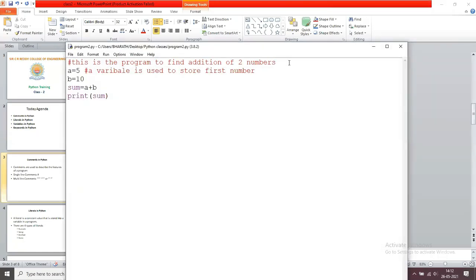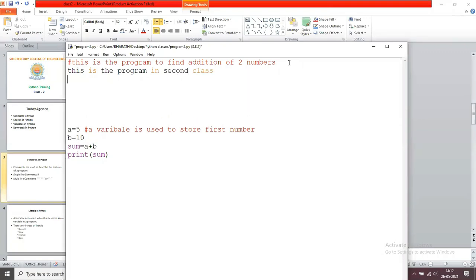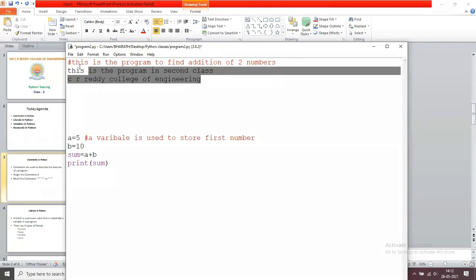Multi-line is nothing but, for example, I want to write like this. This is the program in second class and the college name is C.R. Reddy College of Engineering. Okay, so this is the program to find the addition of two numbers. This is the program in second class, C.R. Reddy College of Engineering. Now here there are multi-line comments.